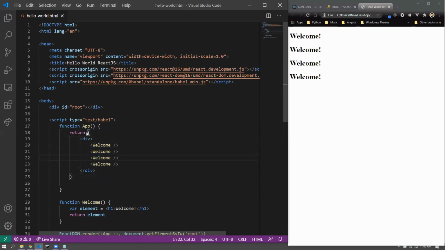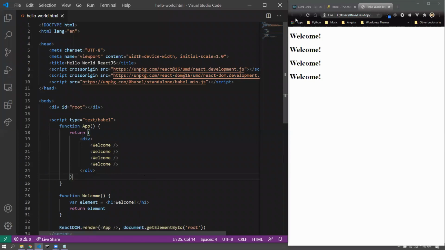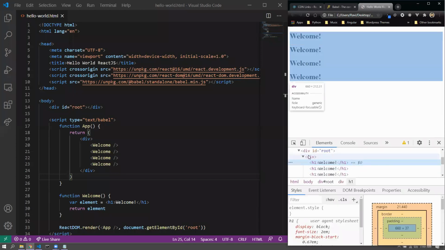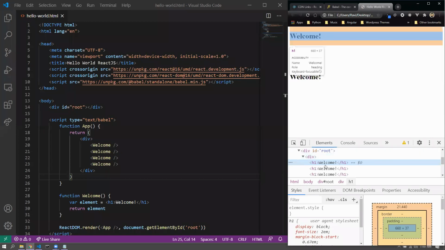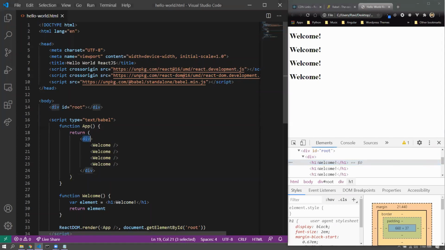So it is better that we go for brackets if we go for multiple lines. I've already added brackets in return. And if I reload, this will still look the same. No worries at all, except for the fact that it adds an extra div inside the div that has the ID root. Now, most of the time, this would cause problems as far as CSS is concerned, because your CSS is targeted to certain elements and certain hierarchies. So most of the time, you'd not need anything extra, right?